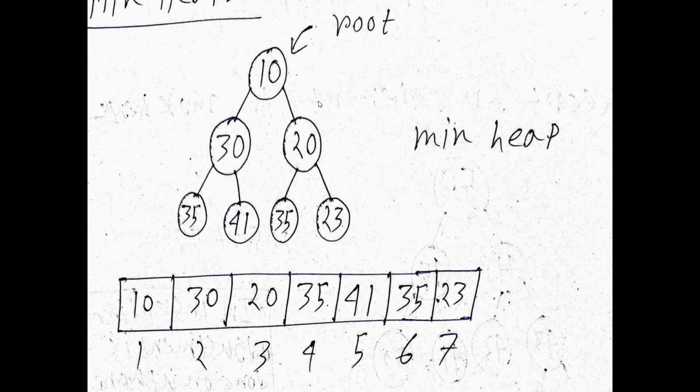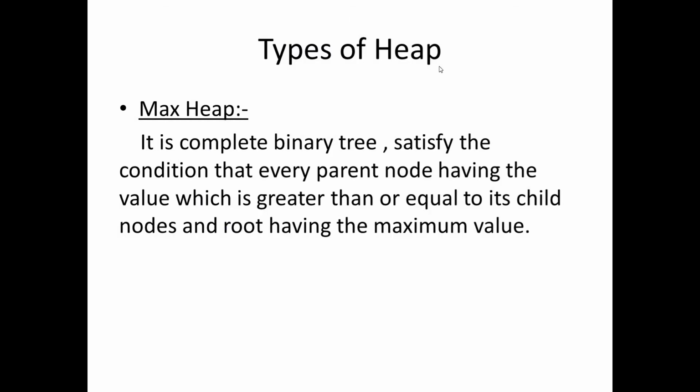That means every time in this example, the parent node must be smaller than its children. So yes, there is a specific order maintained. That means yes, this is an example of the heap data structure or heap tree. Now next is types of heap. There are two types of heap present in data structure.